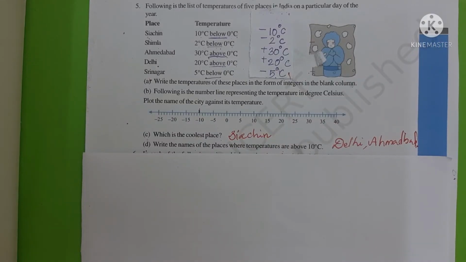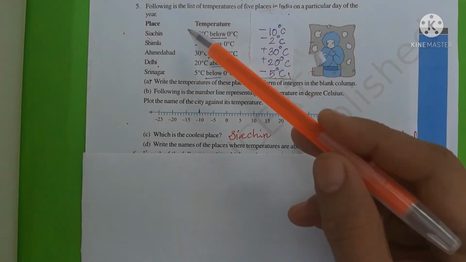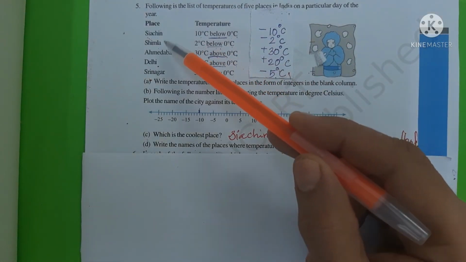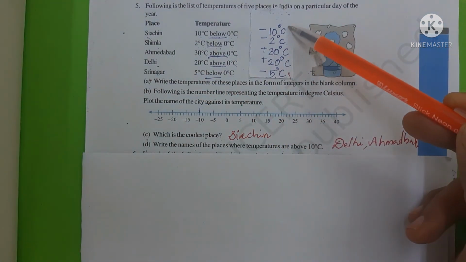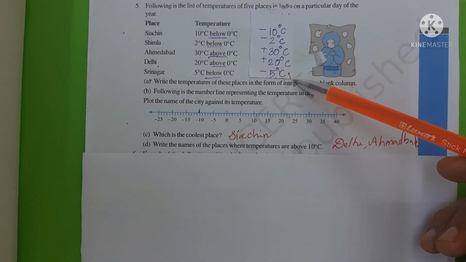Coming to the fourth part, D. Write the names of the cities where the temperature is above 10 degrees Celsius. Here the cities are Siachen, Shimla, Ahmedabad, Delhi and Srinagar. So their temperatures are here. Okay.